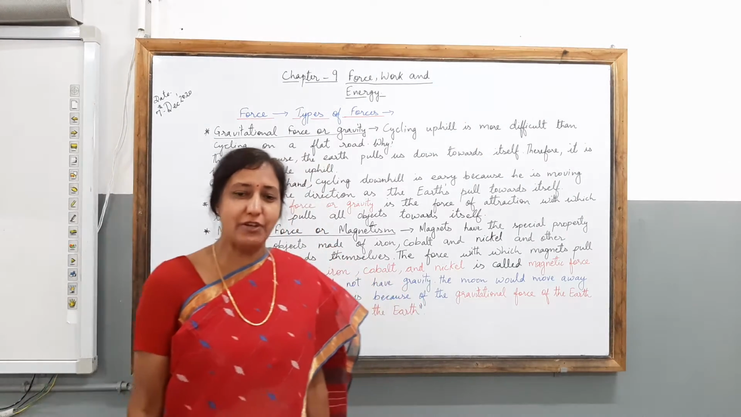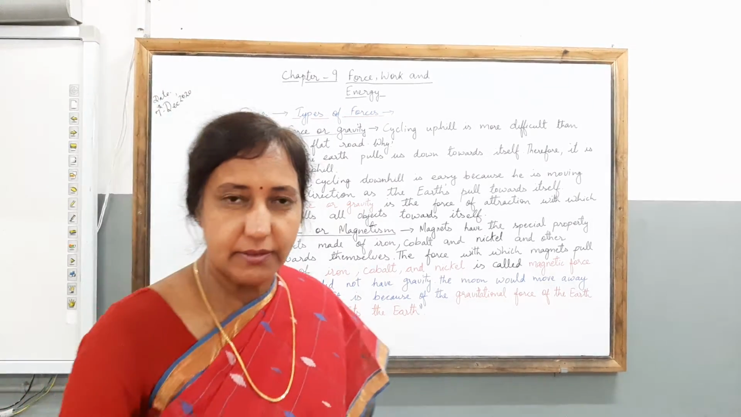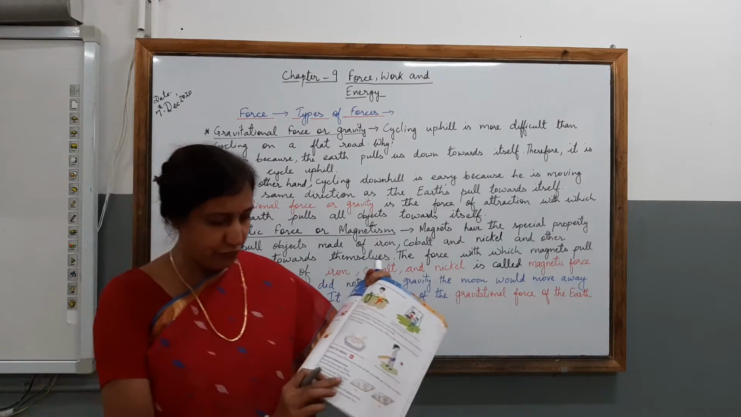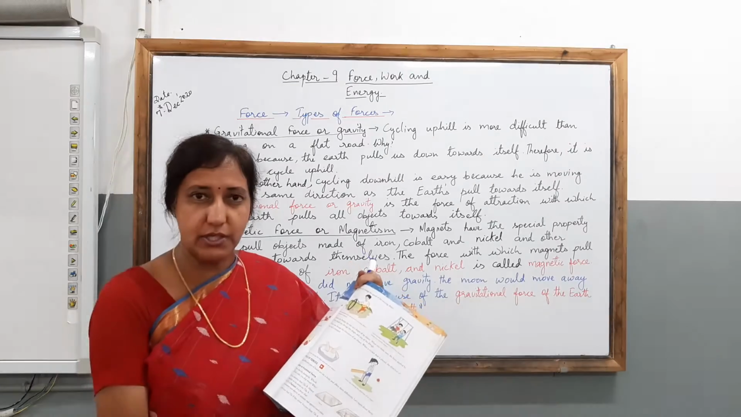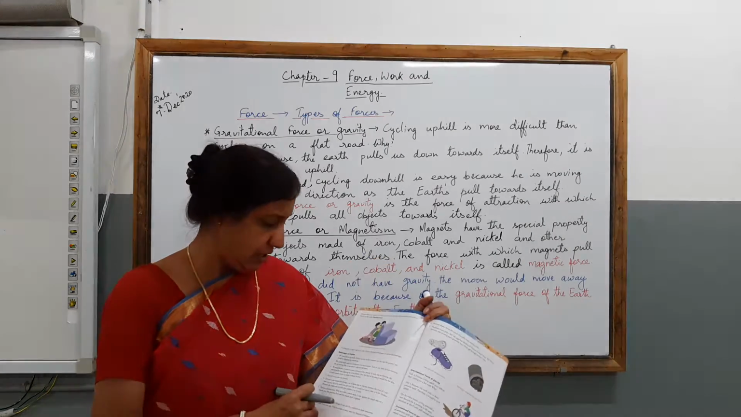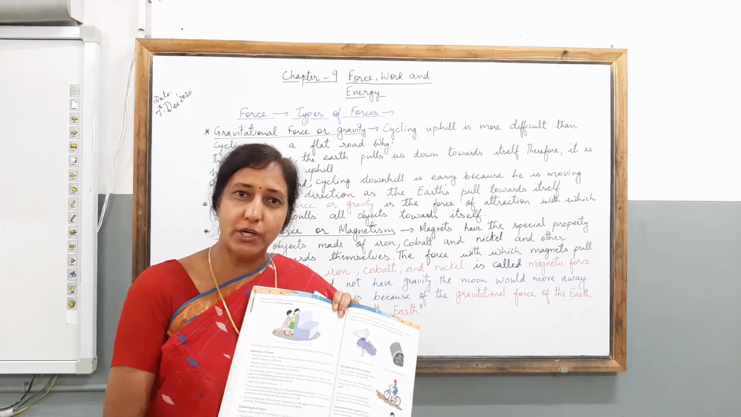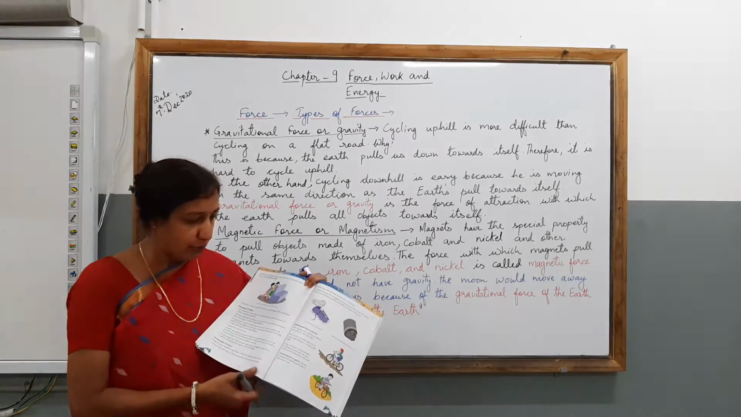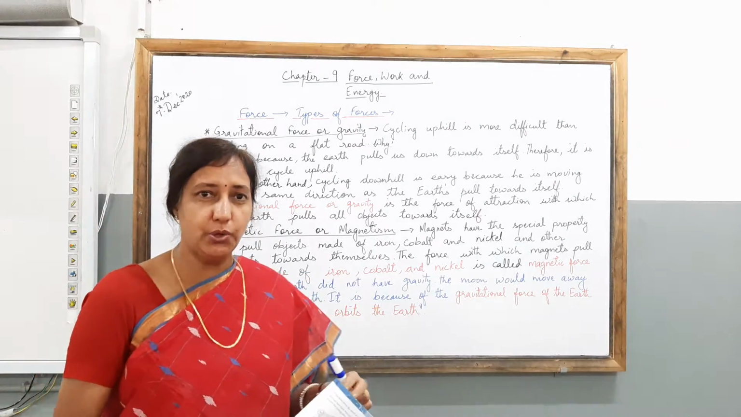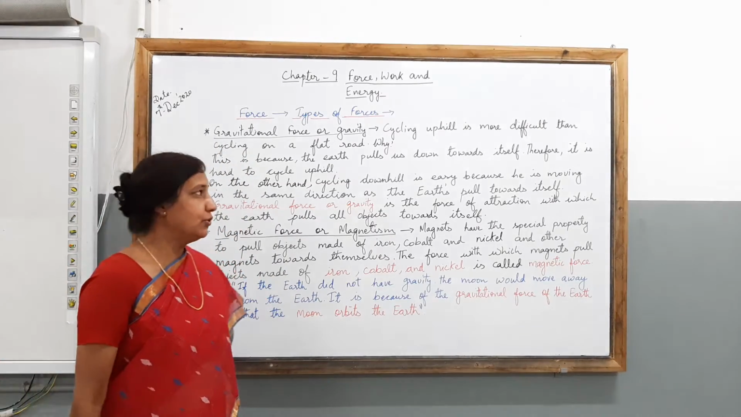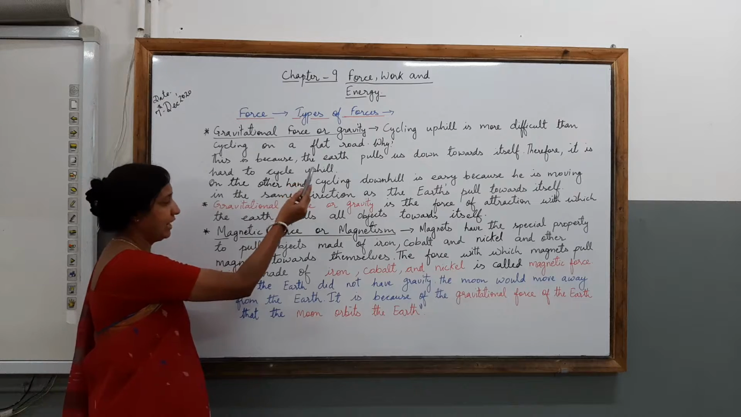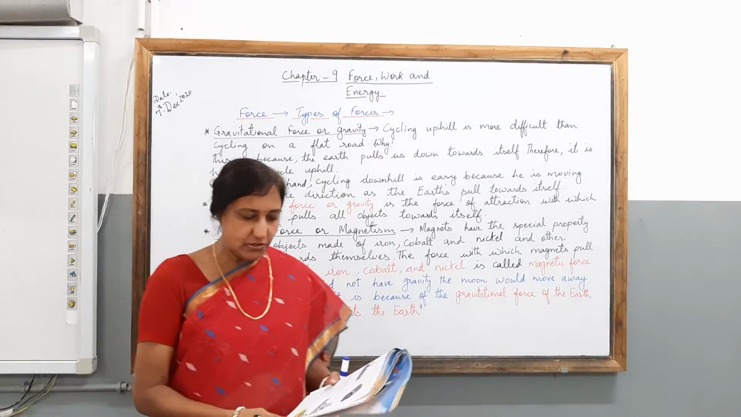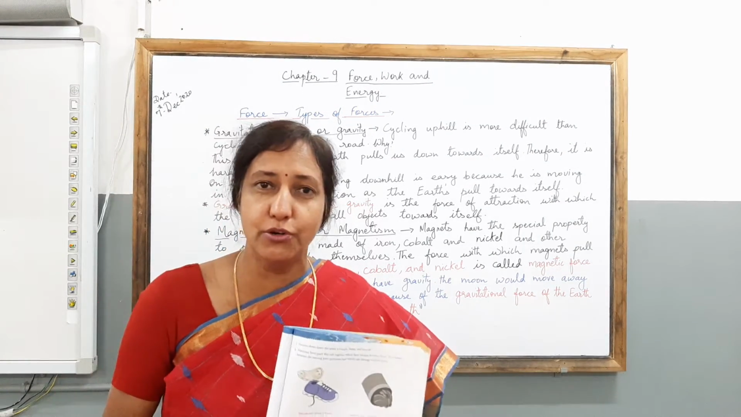In my previous class I have explained to you about force and the types of force, the friction and frictional force. In this you learned through an activity what the advantages and disadvantages of friction are. So moving further with the same chapter, we are going to learn about two more forces: gravitational force or gravity, and magnetic force or magnetism. In today's class, children, we are going to learn about these two types of forces.